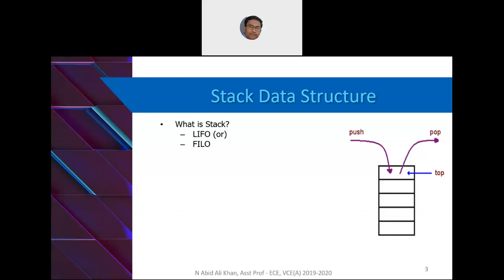Let me again redefine the definition of a stack. Stack is a data structure which can be implemented as a linear data structure or a non-linear one. That comes under implementation.